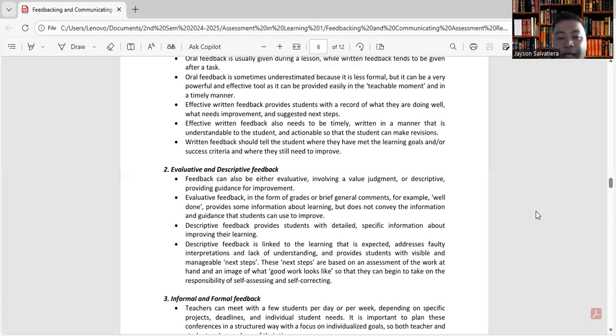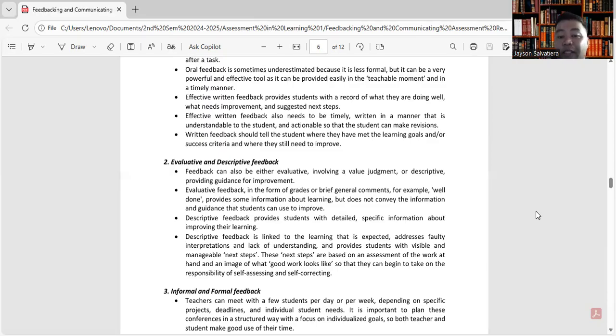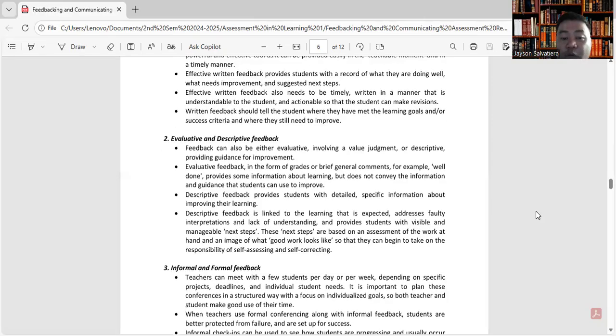So descriptive feedback provides students with detailed, specific information about improving their learning. Descriptive feedback is linked to the learning that is expected, addresses faulty interpretations and lack of understanding, and provides students with visible and manageable next steps. So these next steps are based on an assessment of the work at hand and an image of what good work looks like. So they can begin to take on the responsibility of self-assessing and self-correcting.